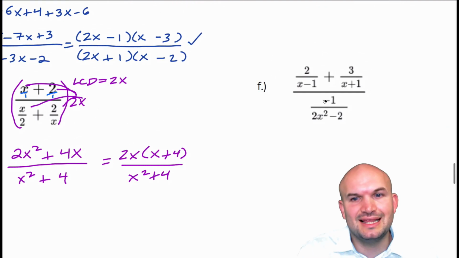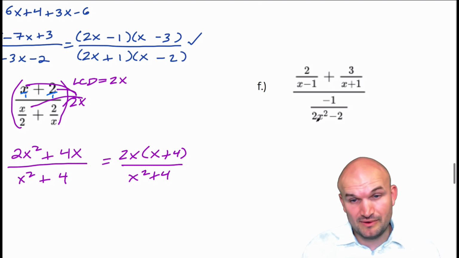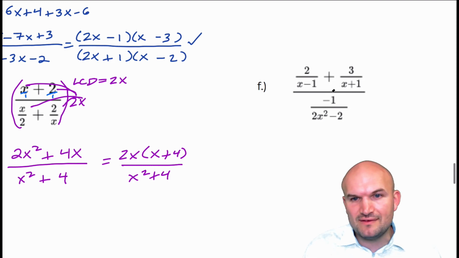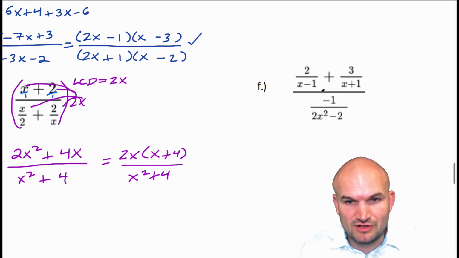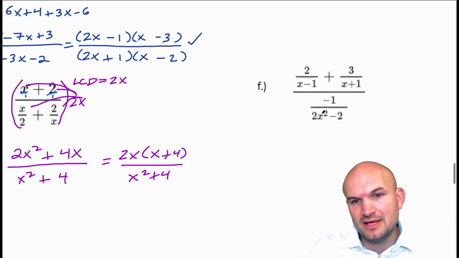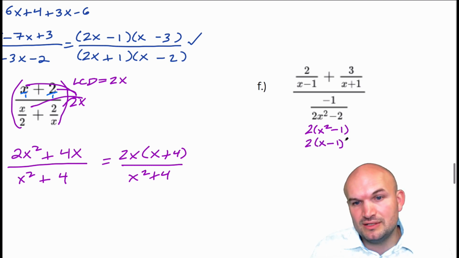All right, let's do this last one. You can see we have a lot of different denominators here. Rather than finding the LCD by just taking the product of all the denominators, always look to factor anything you can. Here, in 2x squared minus 2, I can factor out a 2, leaving x squared minus 1. That can be further factored into x minus 1 times x plus 1.